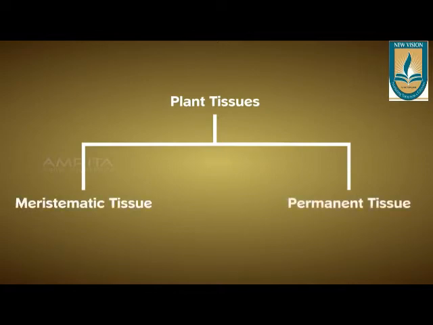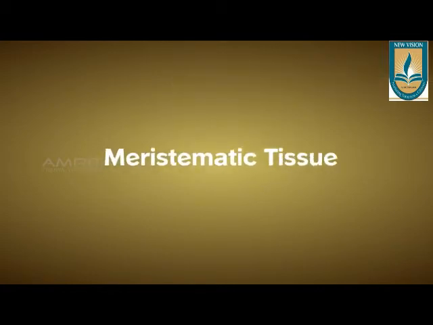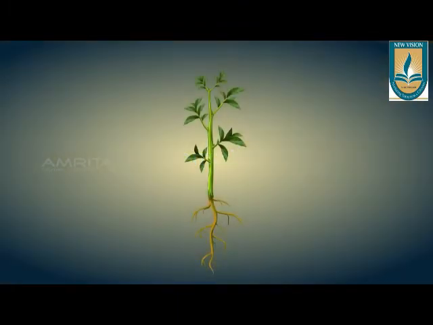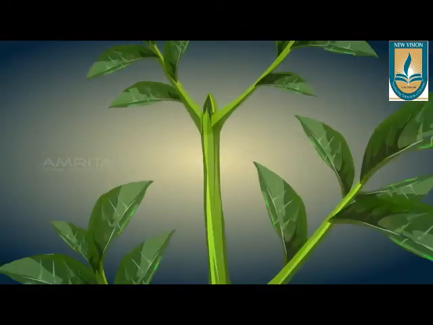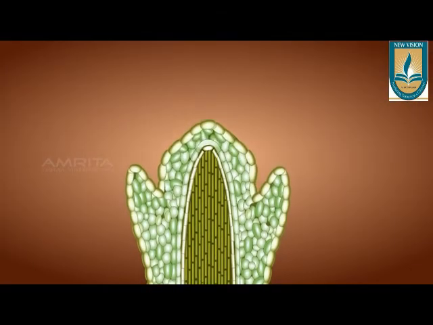First, let us study meristematic tissue. Meristematic tissue includes those tissues present in the plant which divide continuously. Their primary function is to divide continuously and help in growth of the plant parts.